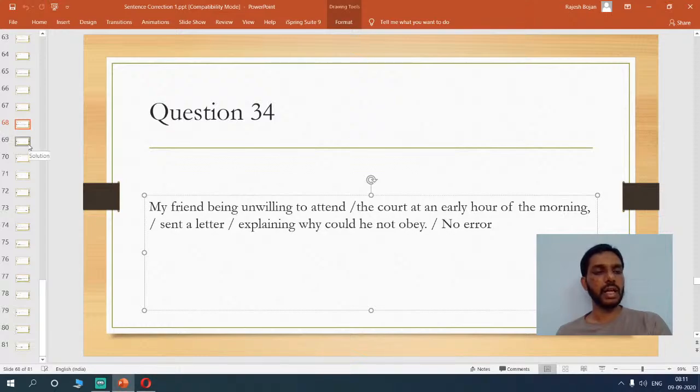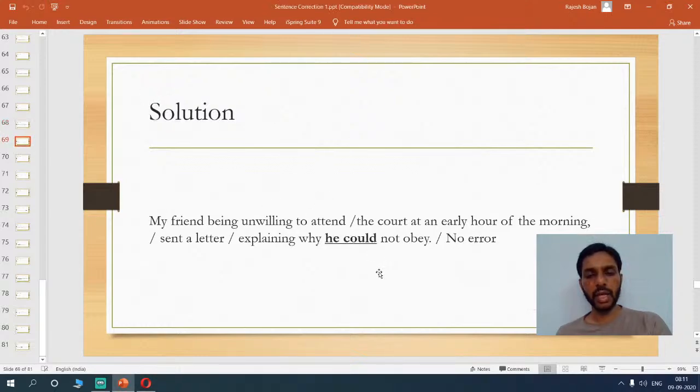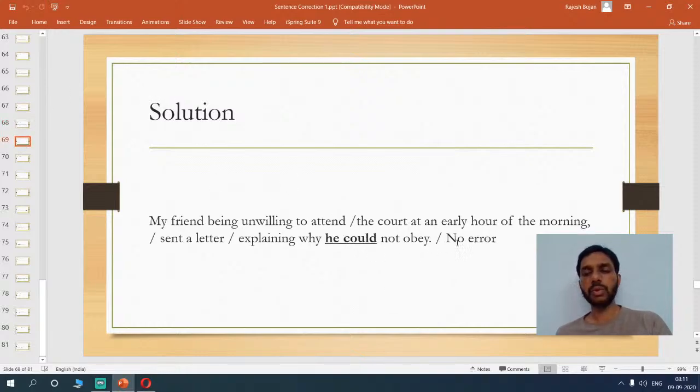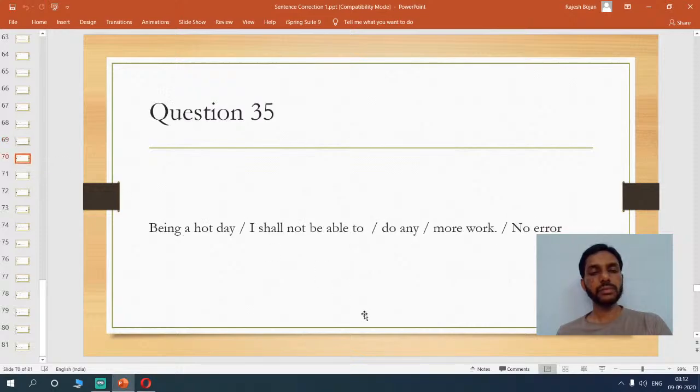Let me just confirm that. Yes, why he could not obey. So that's how you have to change it, because this is not the way you have to say it. It needs to be explaining why he could not obey. This would be the right form of construction, and this comes out of practice, so you can do it.